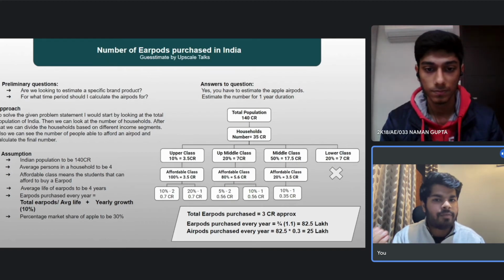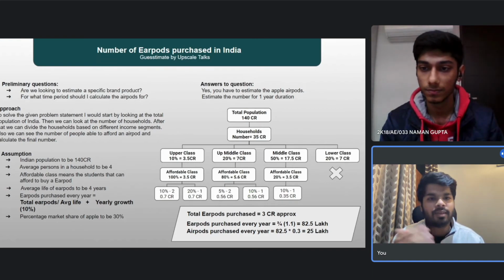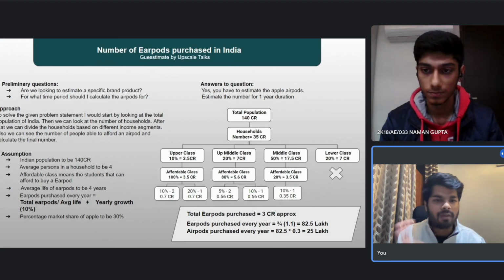Also, you simply considered the average family to be of size 4. Probably that could also have differed in the case of urban and rural population, and I would have then followed the same approach that you have done. But according to me, segregating on the basis of rural and urban would have given us a much different answer, because I think the awareness is much more in the urban population rather than the rural one. What are your views on this?